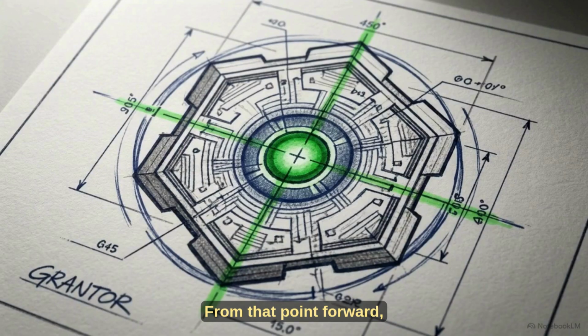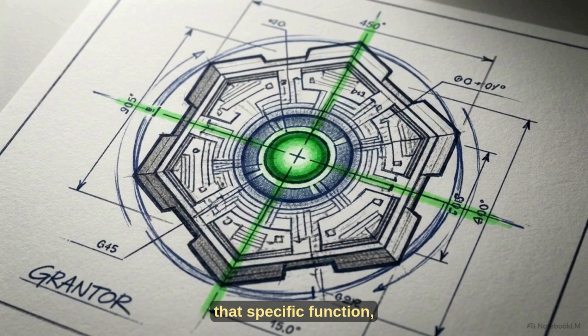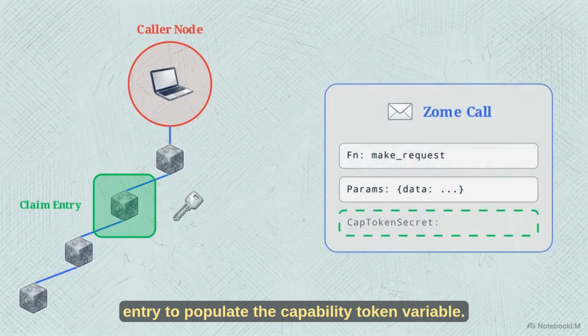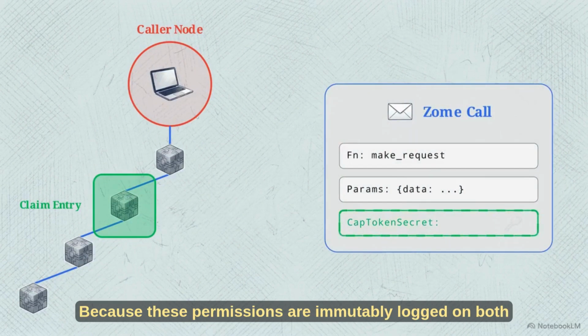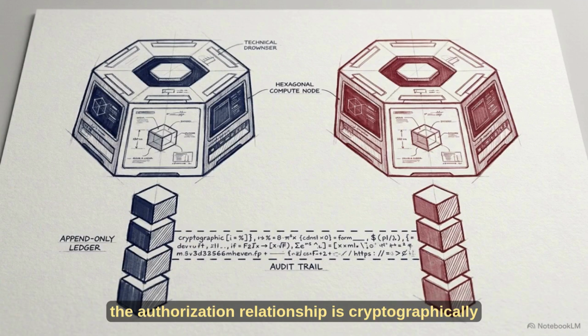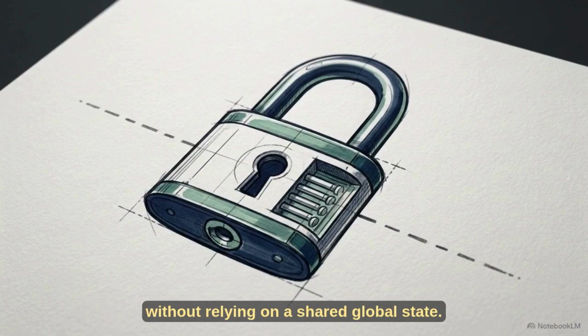From that point forward, whenever the caller initiates a zome call targeting that specific function, their system will automatically fetch this stored claim entry to populate the capability token variable. Because these permissions are immutably logged on both local source chains, the authorization relationship is cryptographically auditable. 2 nodes can establish and enforce strict access control without relying on a shared global state.